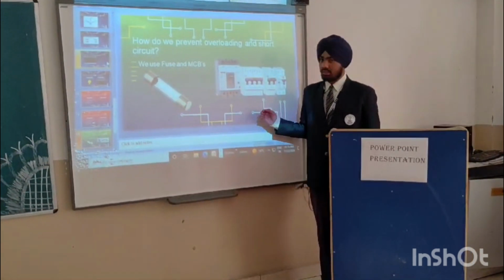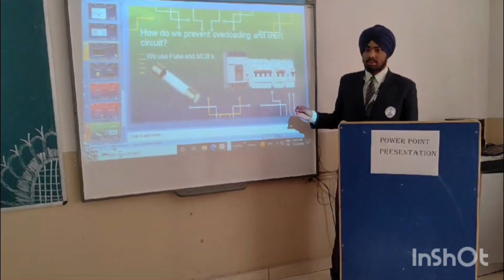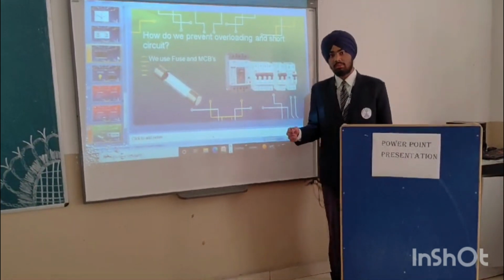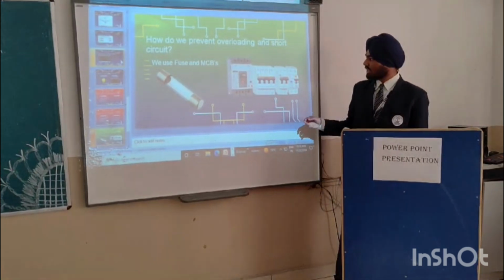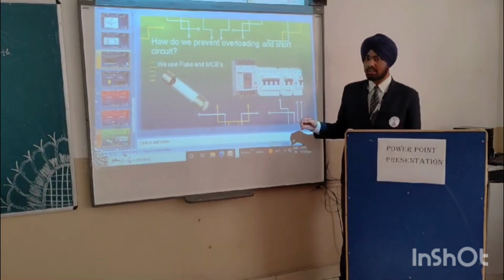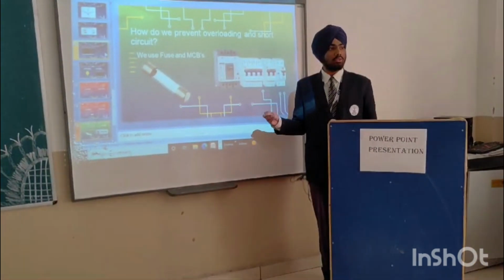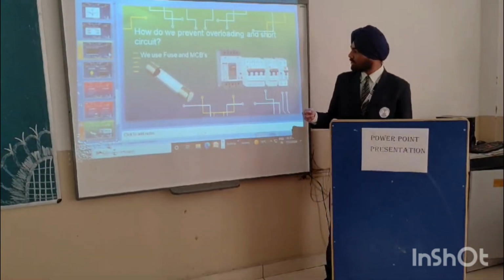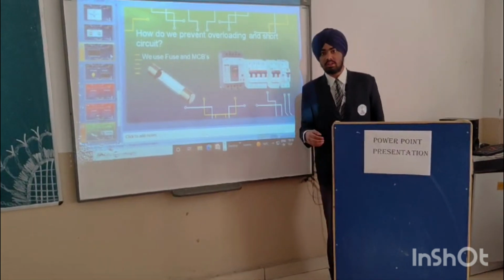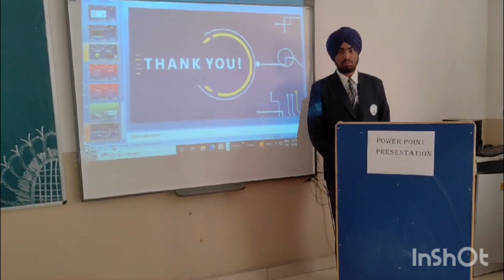The other is the MCB. An MCB performs the same function as the fuse, but the advantage of MCBs over fuses is that they trip when overloading occurs and are reusable, while the fuse cannot be reused because it breaks and we have to change it after each use. That's all for the presentation. Thank you.